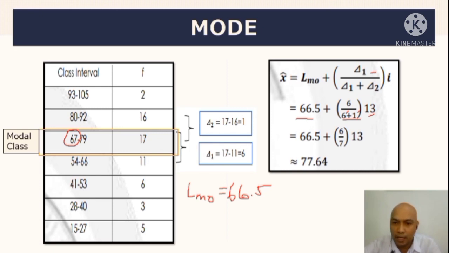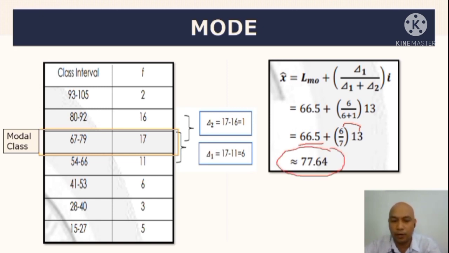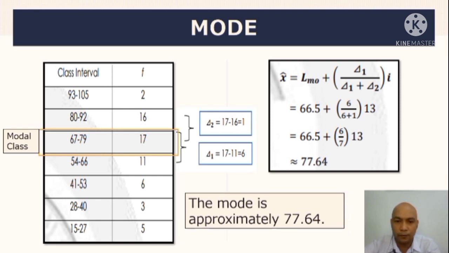Pwede mo itong gamitan ng calculator kasi medyo mahirap na ang pag-divide ng 7. So, magiging 6 times 13, i-divide by 7. Kaya naman, 6 divided by 7 times 13. I-add mo ngayon ang 66.5. Approximately, mahahanap mo ang 77.64. So, therefore, the mode is approximately 77.64.